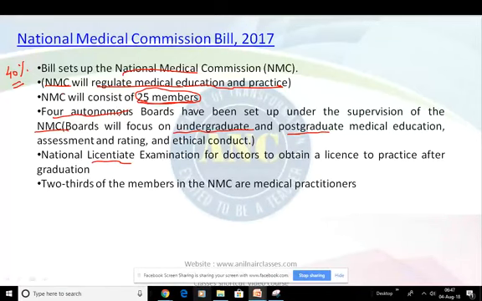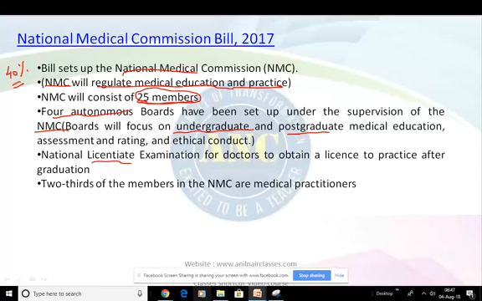The bill also proposes a bridge course for practitioners of AYUSH to enable them to prescribe modern medicines. It also provides an opportunity to AYUSH practitioners. There are differing views on this provision. While some emphasize the need for greater integration between the traditional and modern schools of medicine, others consider this step harmful for the independent development of AYUSH, right? So these have been very common factors which have been quite important for this particular bill, right?